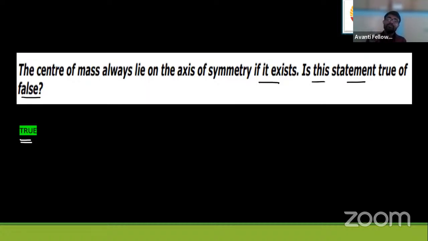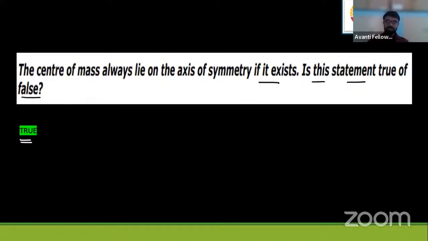The center of mass always lies on the axis of symmetry. Is this true or false? I have given true. It can be false. It is just for confusing you. So what do you say? What is the answer, students?